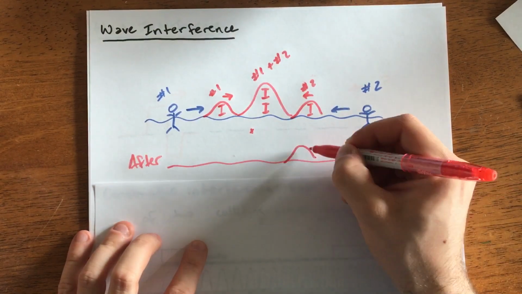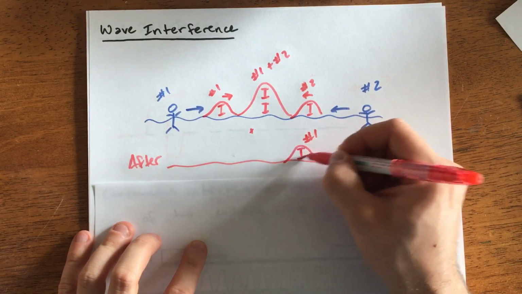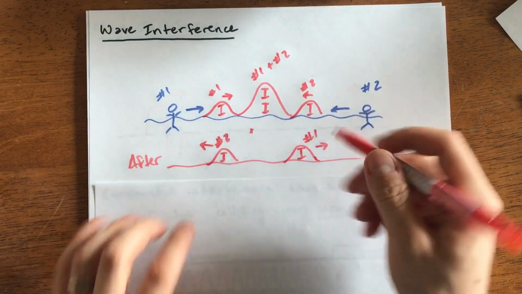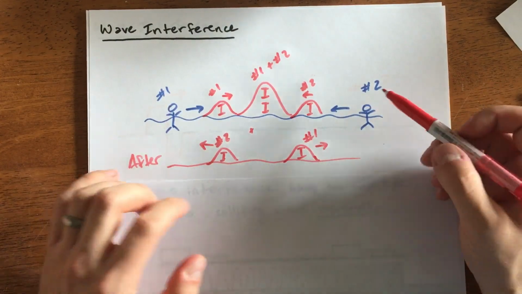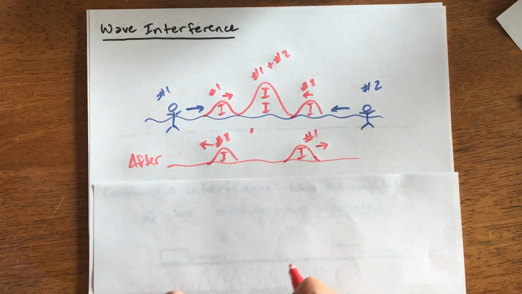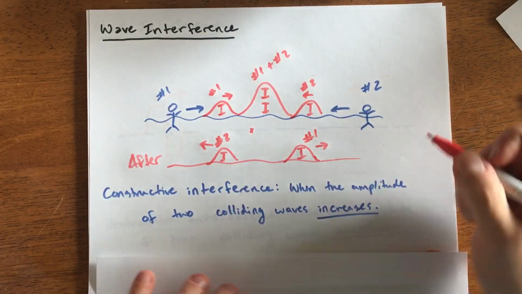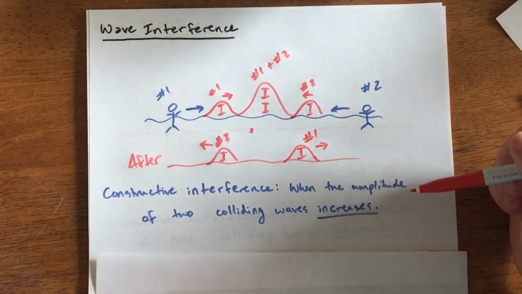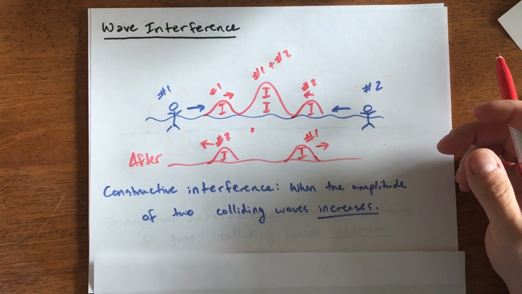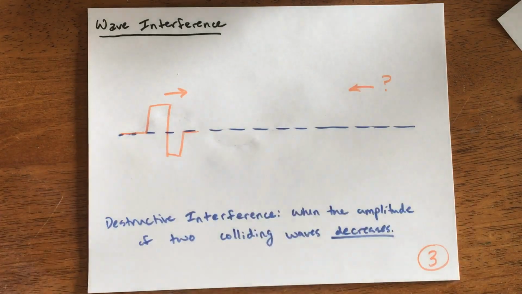Afterward, wave number 1 is going to continue going to the right, and wave number 2 is going to continue going to the left. They just move through each other. So kid 1 and kid 2 are going to get hit by each other's waves. There's just going to be a nice big wave in the middle. This is actually something you can go try in a cup or a small bowl. If you shake a bowl or a cup of water, you can see the ripples interfere with each other. So that's constructive interference, when the amplitude of two colliding waves increases. They're on the same side of the wave, so they increase their amplitude.